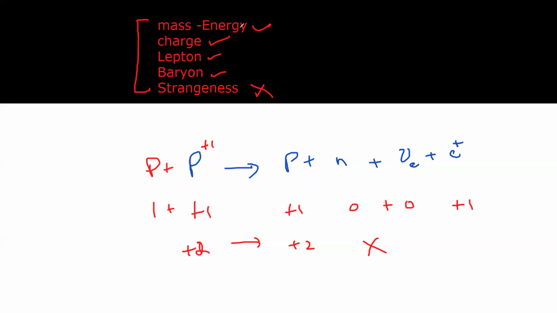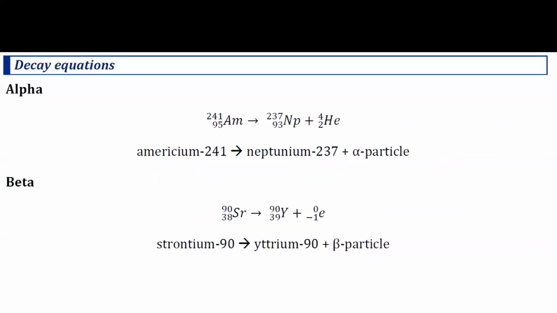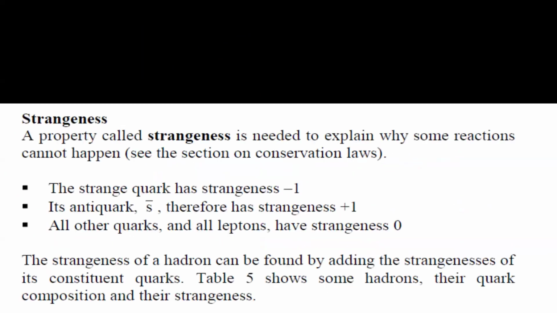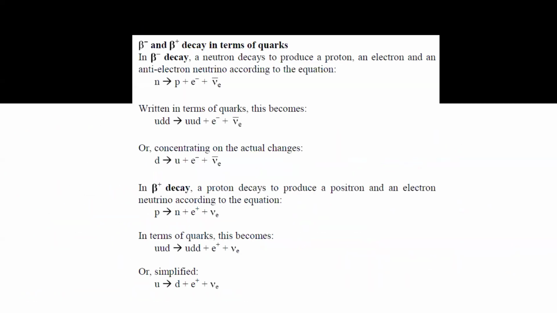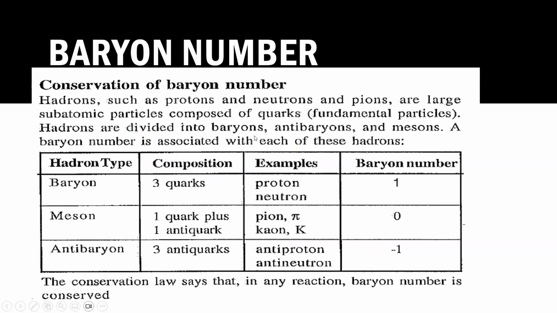We are just checking the charge here, but we can check other parameters as well: the lepton, baryon, and the strangeness number. Let's say, for example, I will give one about the strangeness number. These are the interaction laws, the conservation laws, which should be fulfilled.